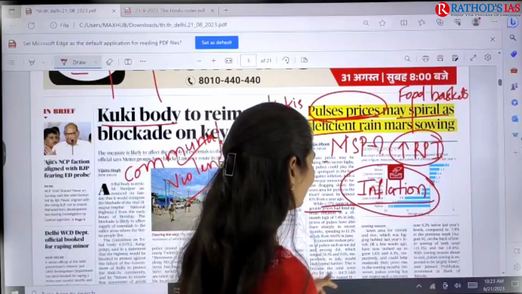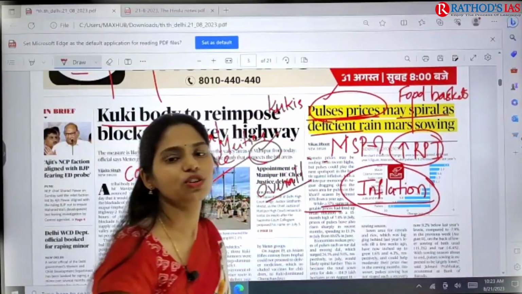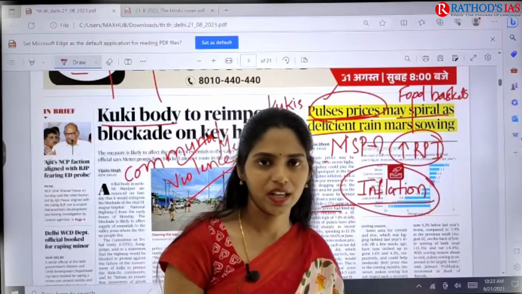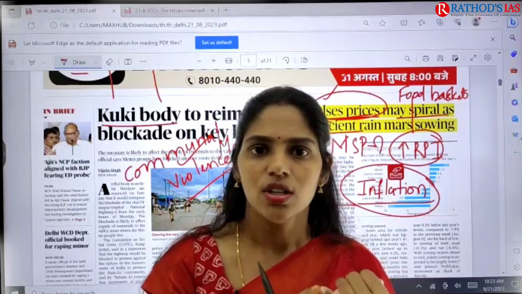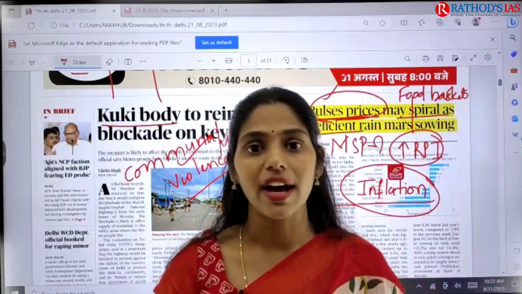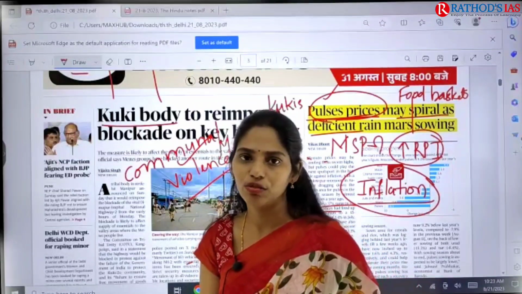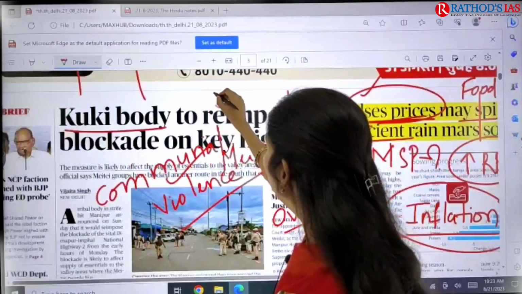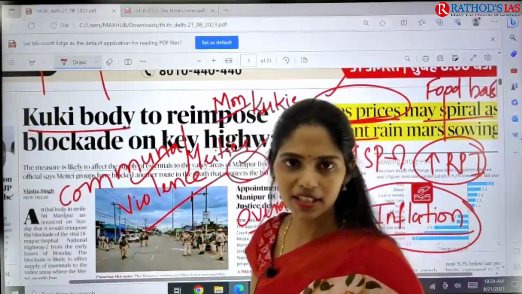And now one more important problem here is that there might be an increase in pulses prices also. Why? Because of uneven rainfall. As you all know, most of our agriculture is rain-fed agriculture, that means dependent upon rainfall, that too dependent upon the monsoon rainfall, right?